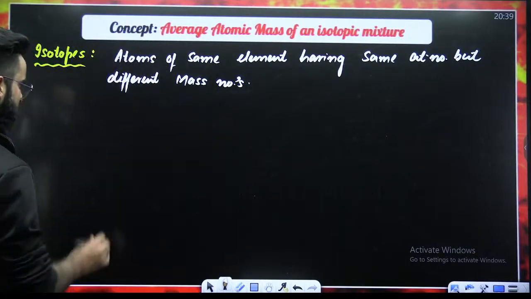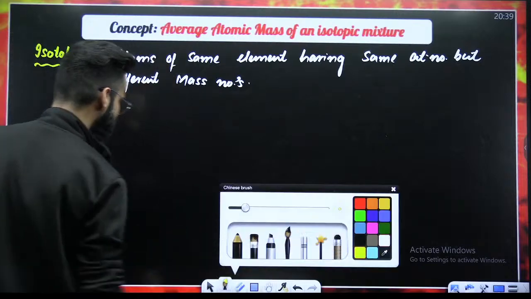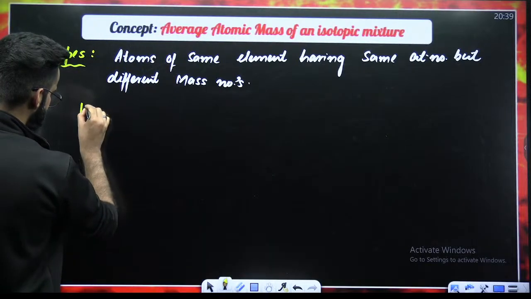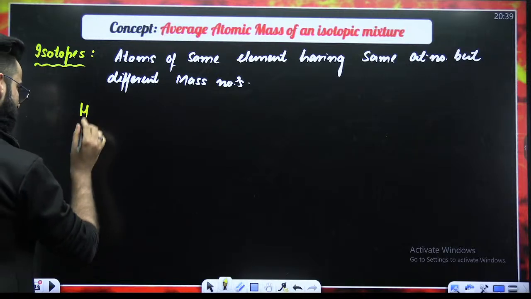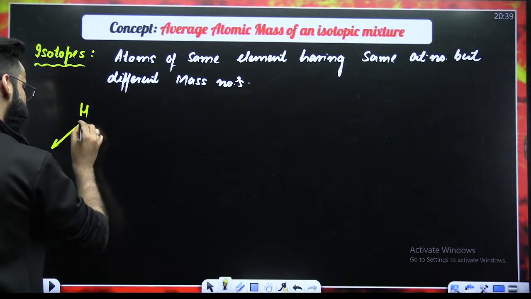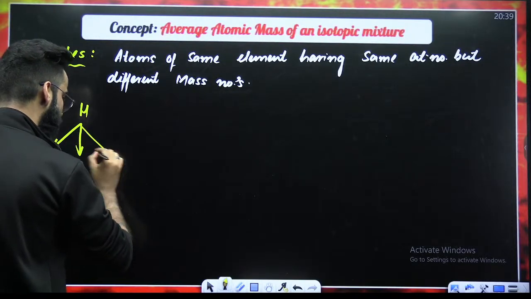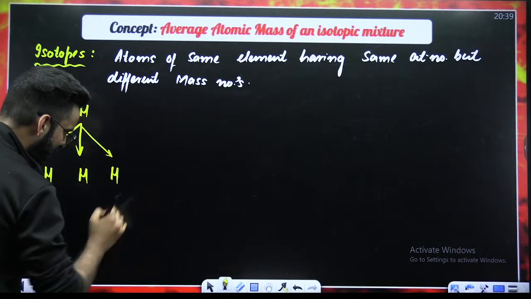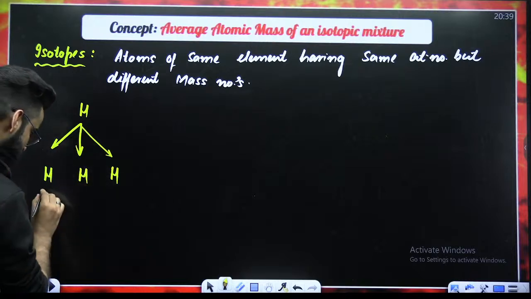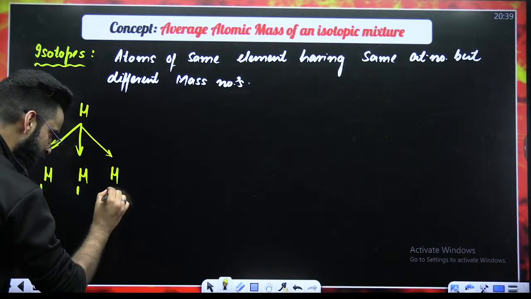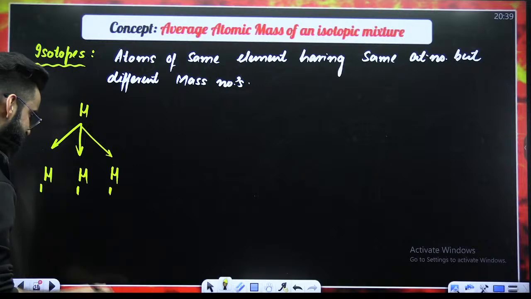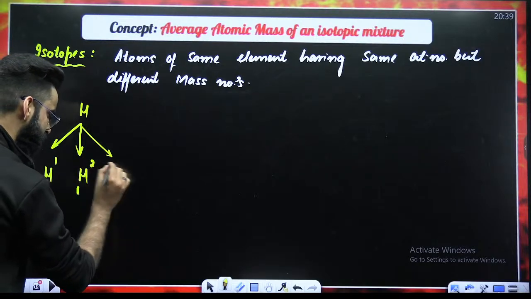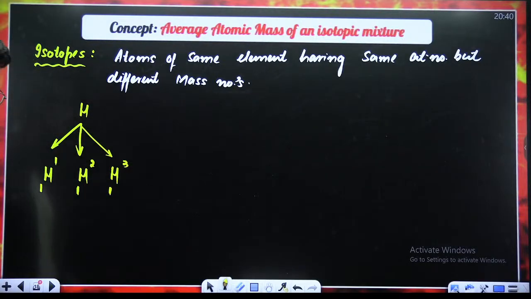For example, take the element hydrogen. Hydrogen has three atoms which have the same atomic number, but their atomic masses are different: 1, 2, 3.